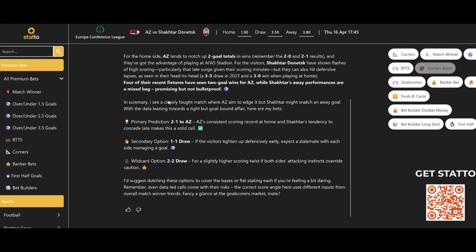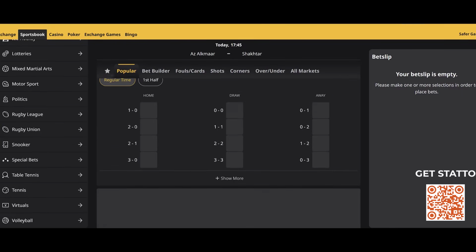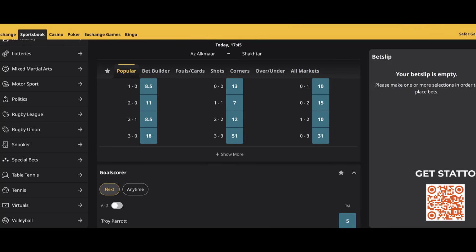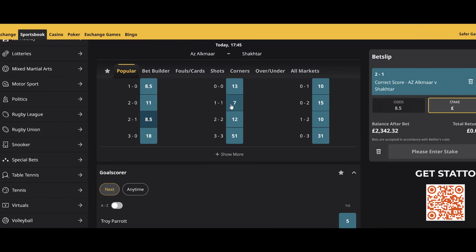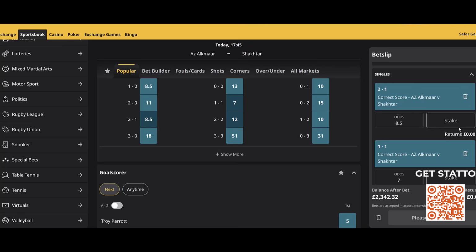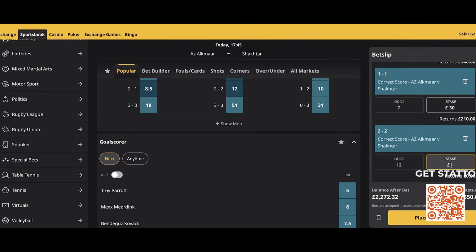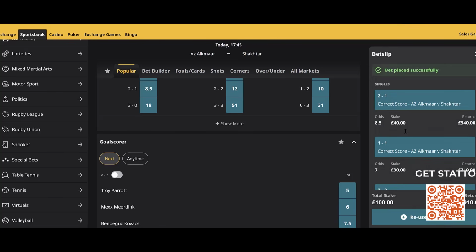We're going to go and get these set up on the sportsbook, and I'll show you how to do that right now. So you just go to the match, you scroll down, you're going to look for a correct score, and then we're going to place these bets. Okay, so anchor score and then the draws. So remember, with this we want to place 40% on our anchor score, which is 2-1 to the home team, and then we put 30% on the secondary scores, which we're going to get odds of 7. We're also going to get odds of 12 if there is a 2-2 draw in this one. So let's place these bets, and we will now check the final result, and we will look at the profit and loss for this game.